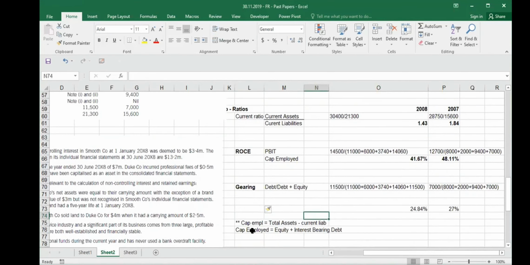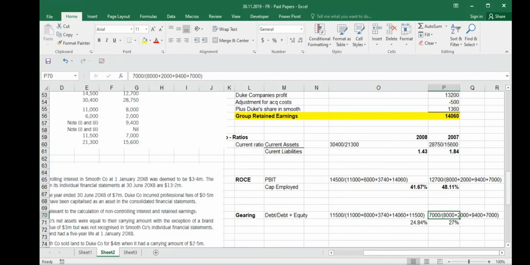Sir, just one second. Can you check the first one? We have divided 7,000 by 8,000, 2,000, 9,400, 7,000. Yes: share capital 8,000, share premium 2,000, retained earnings 9,400, and long-term debt 7,000. And here, how come 11,500 again? Because I am using debt over debt plus equity, so I used all the equity and all the debt. This is debt, this is equity, and this is debt.